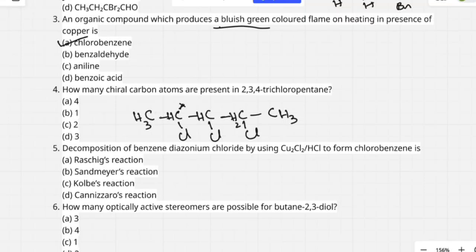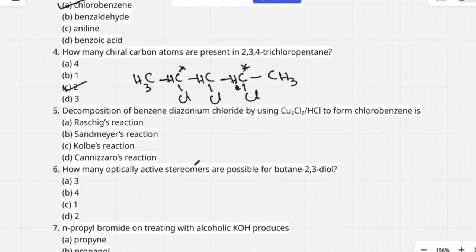Then I come to this. This is surrounded by the same thing. See, CHCl, CHCl, same two groups. It is not chiral. But look here, this is surrounded by 1 CH3, 1 Cl, 1 H and 1 CHCl. So it is asymmetric carbon atom. It contains how many asymmetric carbon atoms? 2. So option C is correct. Next, I move to question number 5.